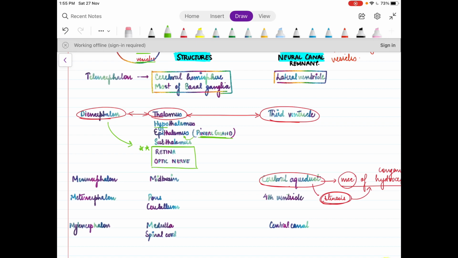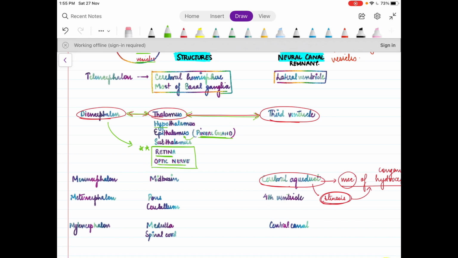Now we come to diencephalon. Diencephalon gives rise to thalamus, hypothalamus, epithalamus, and subthalamus. So basically, any structure with the word thalamus in it is derived from diencephalon. And the interesting point to note here is that even the retina and the optic nerve develop from your diencephalon, right? This is a very interesting part. You must have all noticed that the third ventricle's lateral boundary is formed by the thalamus. Now we all know why, because ultimately they all share an embryological origin, right?